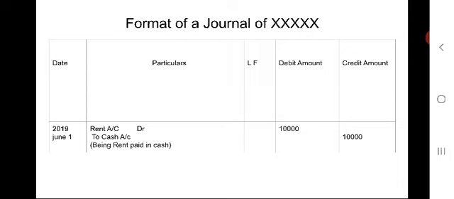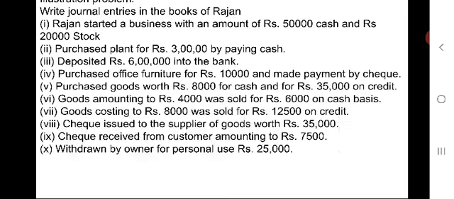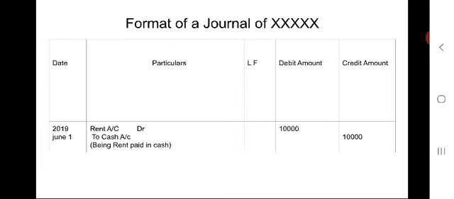So we should write a narration, that means what has been written within the brackets. That narration must be clear and understandable.